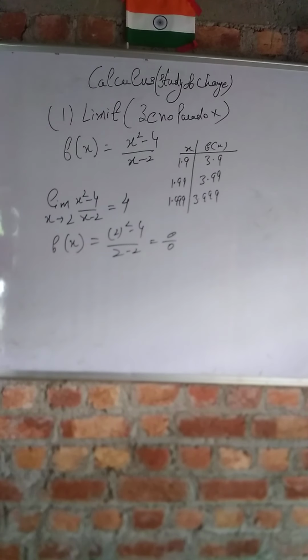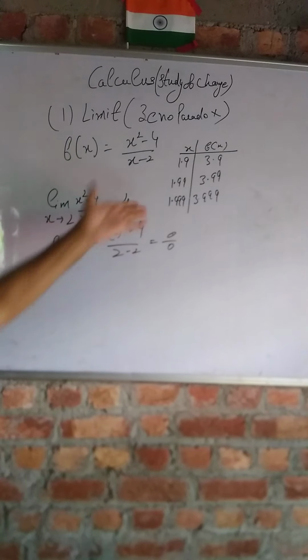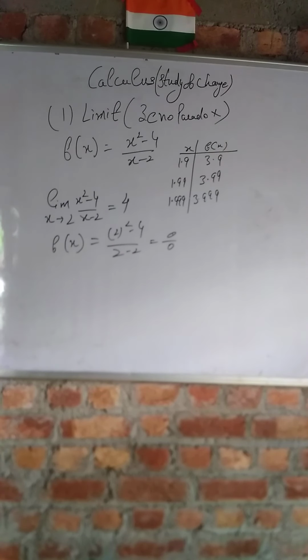So your function is undefined. It means at x = 2, the function is undefined, so it will never reach 4. So this is the main idea behind the limit.